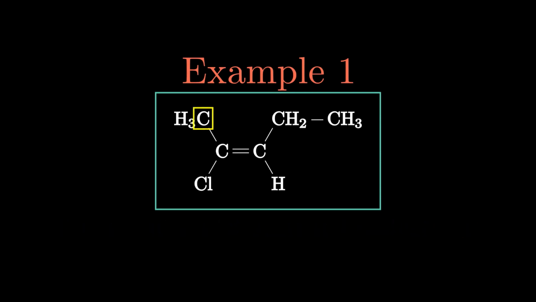So first we need to figure out the isomer. Based on priority, chlorine beats carbon on the left, and carbon will beat hydrogen on the right. So they're on opposite sides, so we have the E isomer. The rest of the name is not too difficult to put together, and we get E,